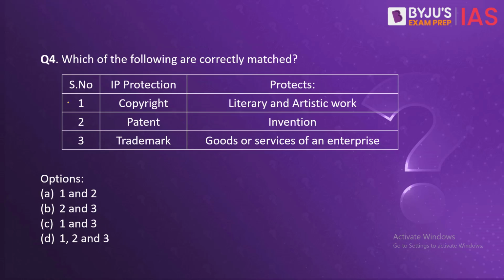So over here, this is correct. This is also correct. It protects the inventions, and this is also correct. So our correct answer here is D.